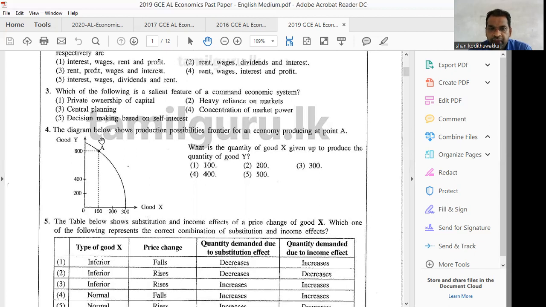Therefore, if you select point A, you have to produce 800 of Y. Therefore, you have to sacrifice 200 units, from 300 to 100, of good X. That is the opportunity cost given up of good X. Therefore, the difference between 300 units and 100 units will be the opportunity cost. Option 2 is the answer, 200 units.